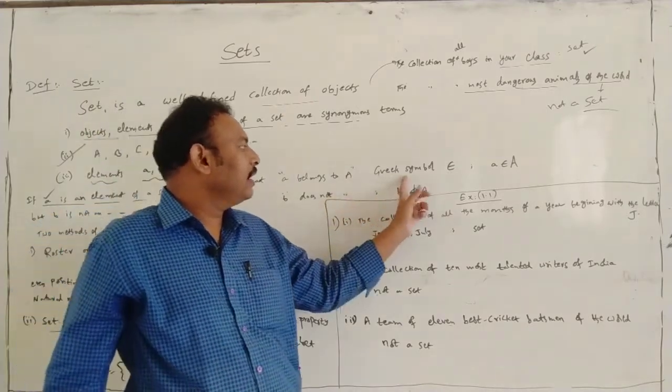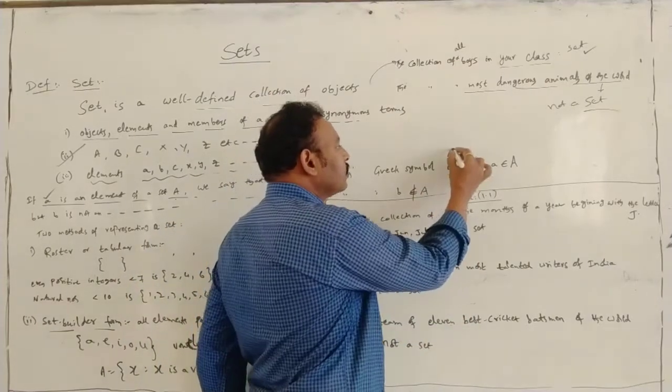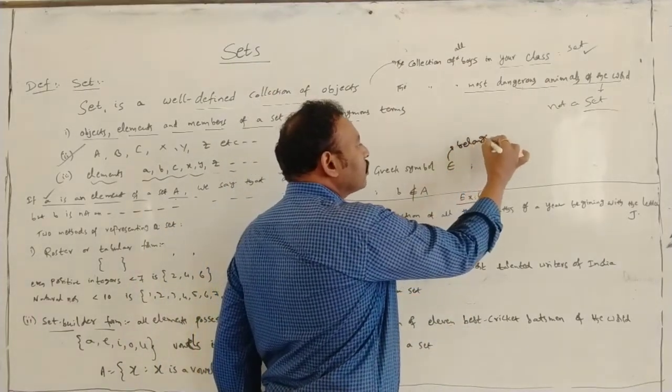In Greek letter, the Greek symbol is read as belongs to.